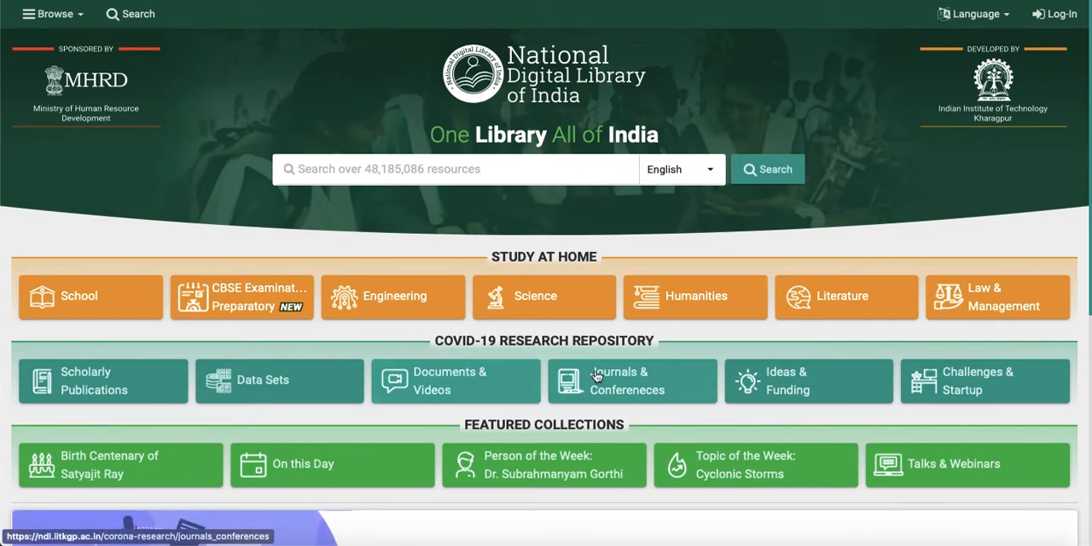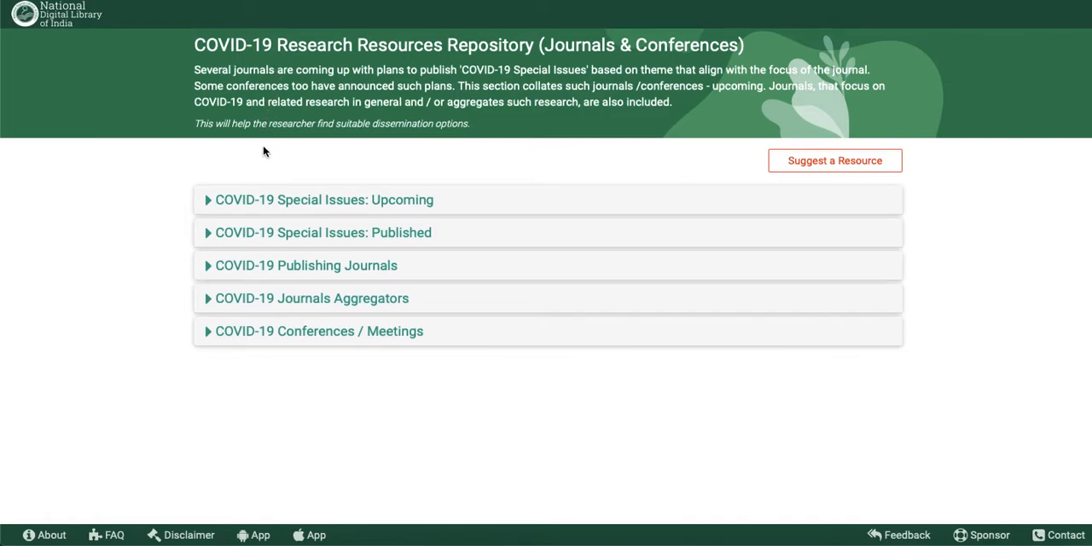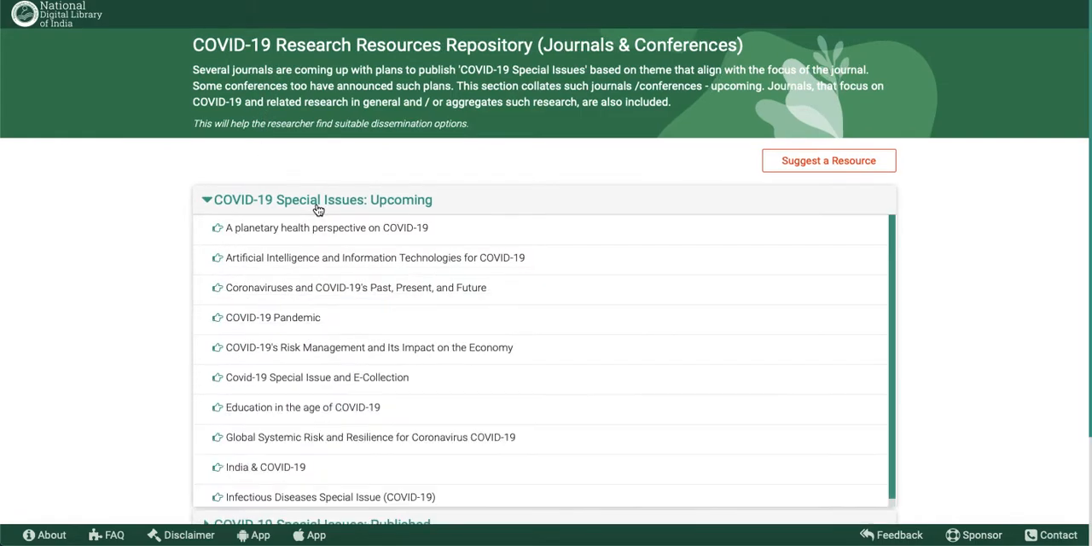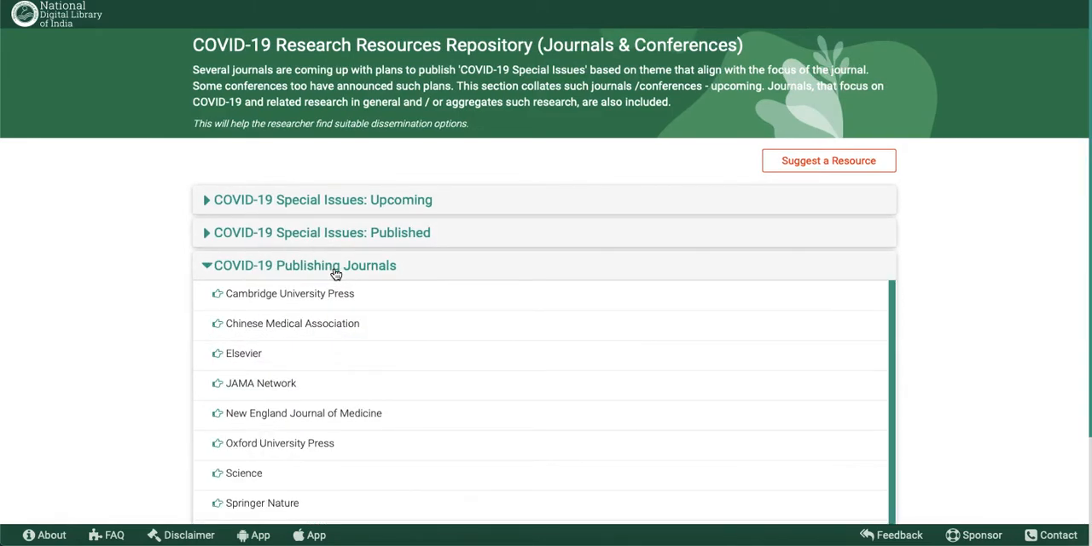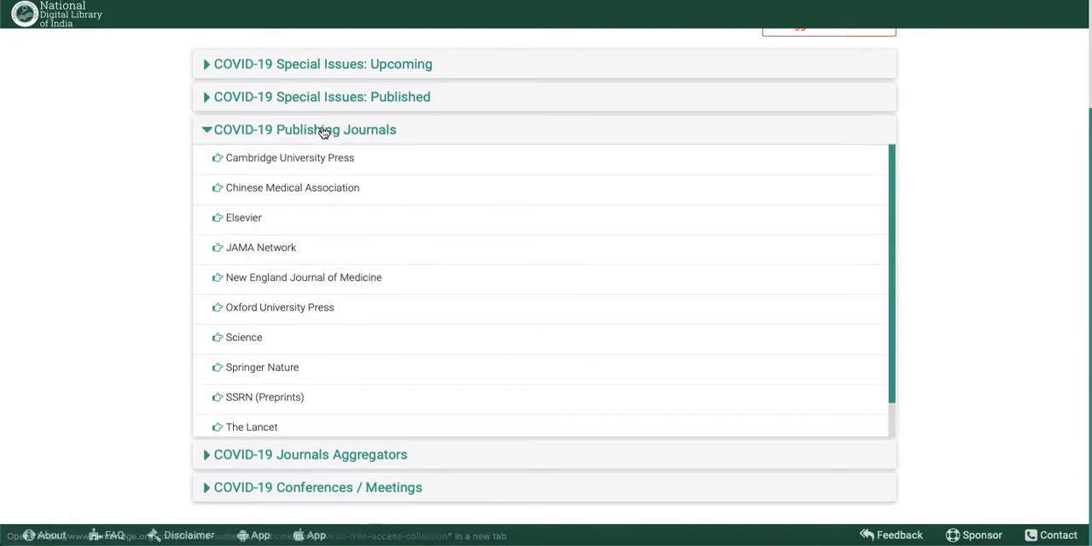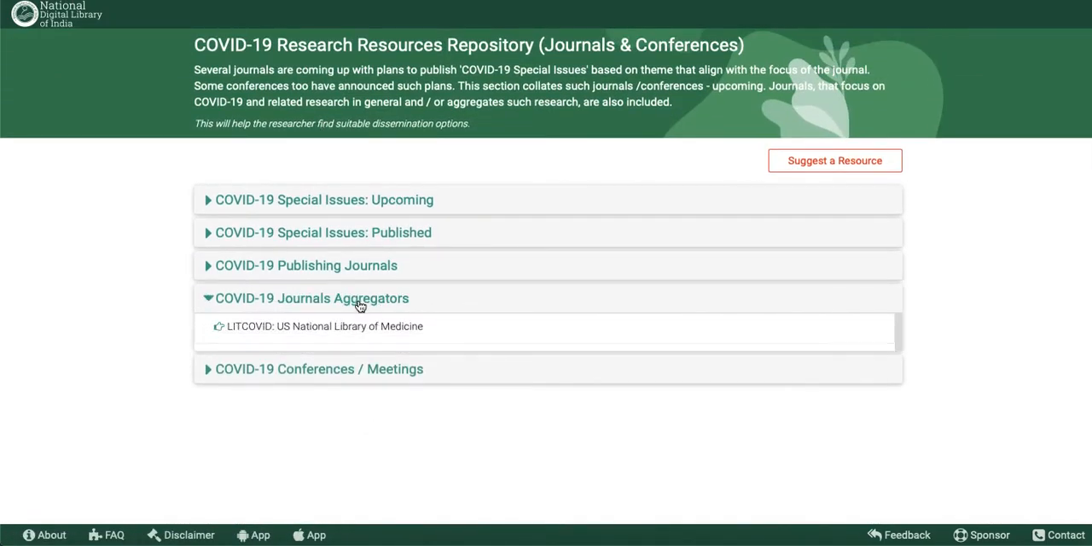research. If you want to get the data of what are the journals and conferences which are dealing with the COVID-19 research area, click here, research repository or journal and conference. That will redirect you to this page where you can get what upcoming conferences are coming, what are the published special issues of COVID-19, what are the published journals, you can get it from here. What are COVID-19 general aggregators, you can get it from here.